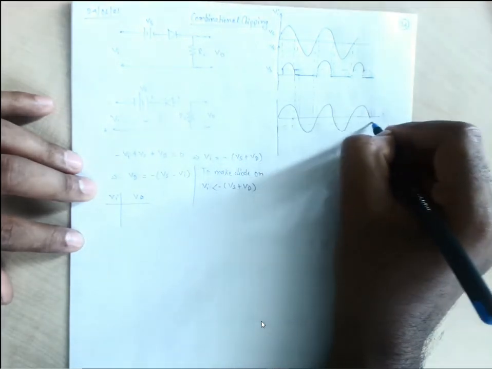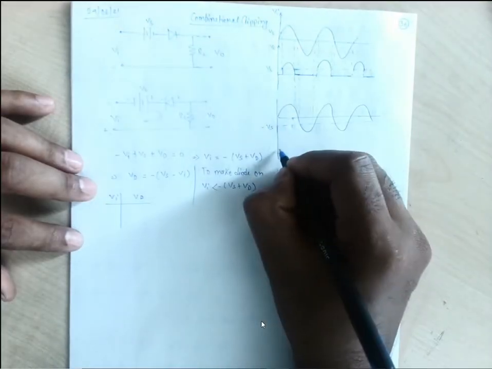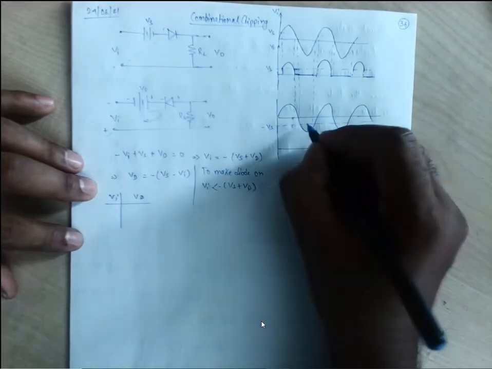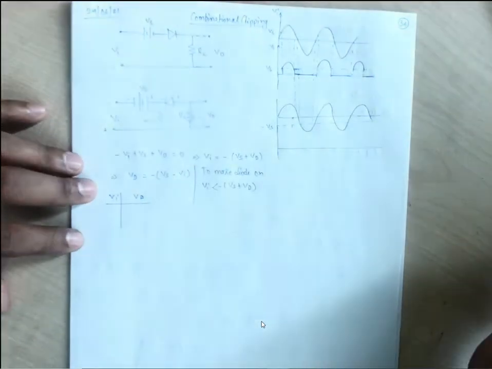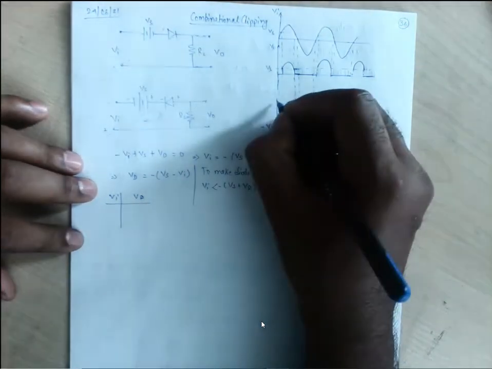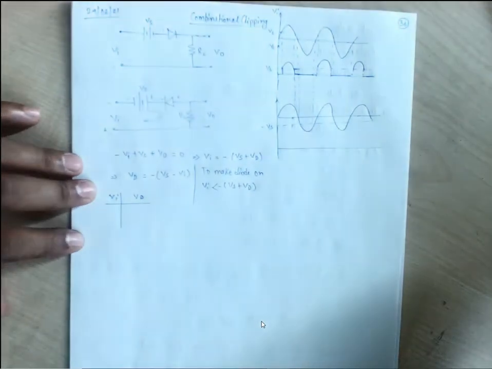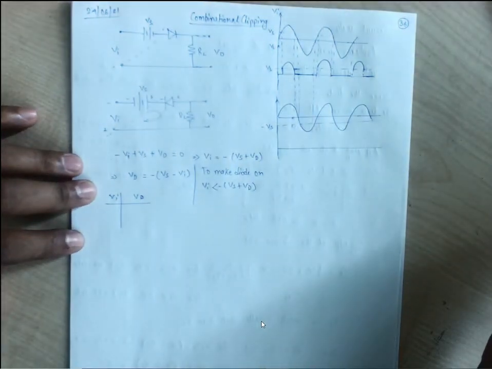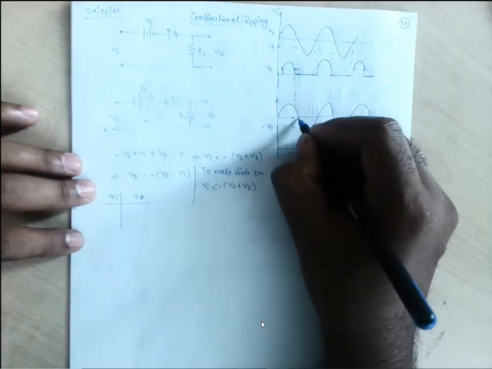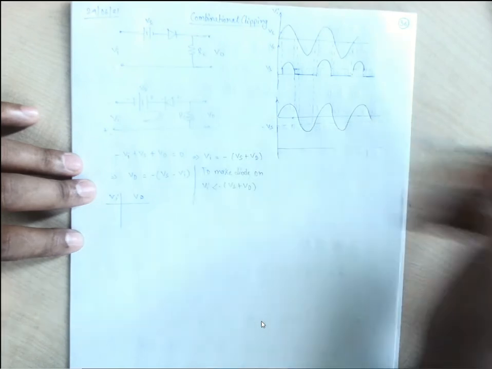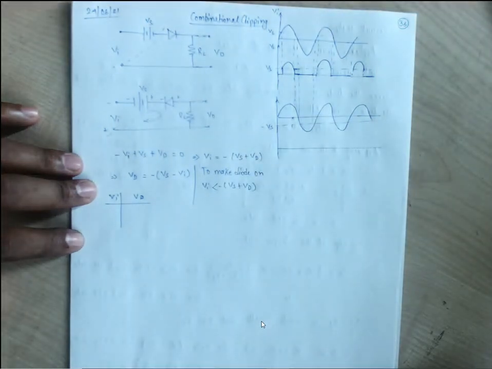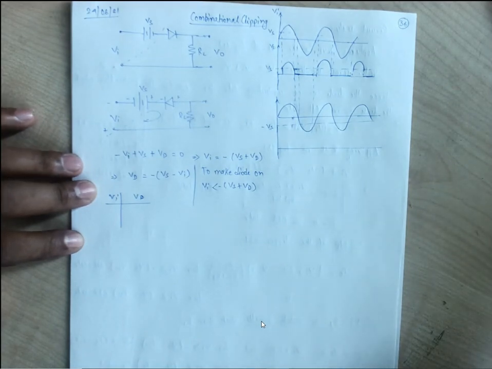This is what the minus of Vs is. So when our input will be less than minus of Vs, less than minus of Vs means this part, not this part, minus 1, minus or 0, something like that, then our diode will be in the on state.